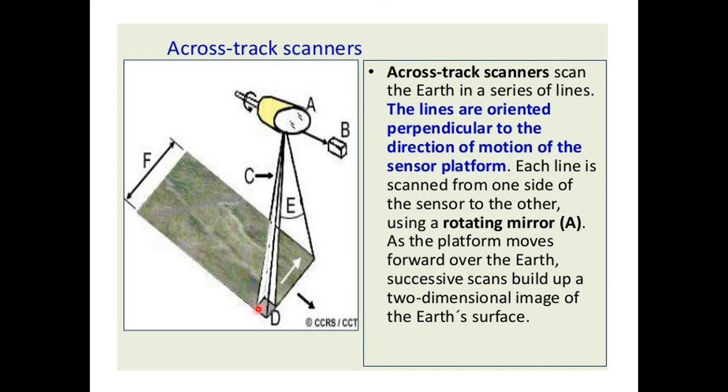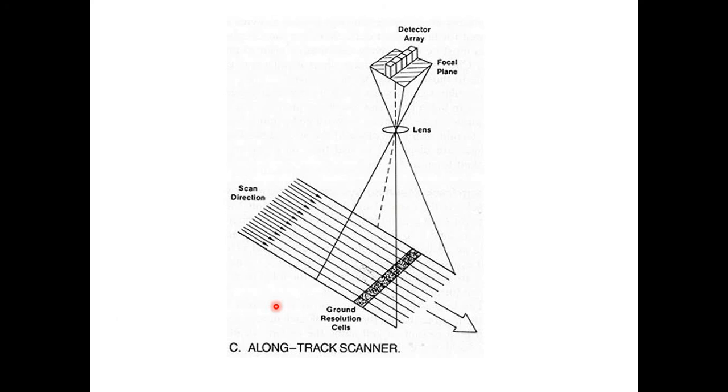Like this box, an across the track scanner has a rotating mirror. It will take the first picture, second picture, third picture, and it will cover this path, this swath width, in 3 or 4 directions. And in the meanwhile, the satellite will move forward up to the next pixel, the next ground surface area. And this one is an along the track scanner. You can see it has no rotating mirror. It will take the pictures only at one swath width.